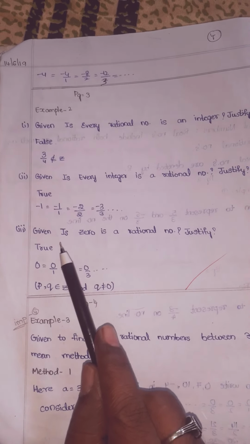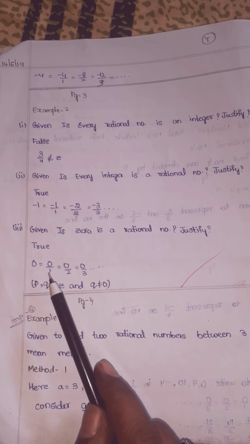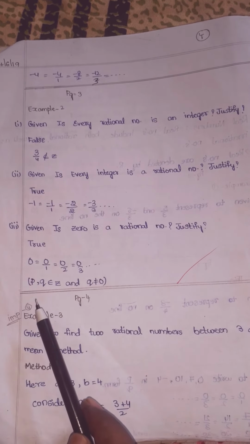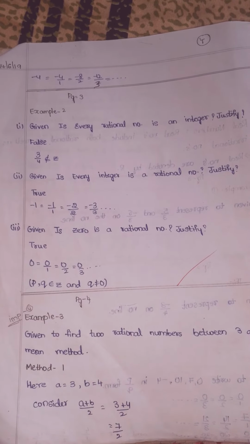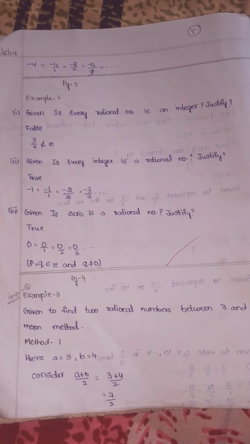So next, given is 0 is a rational number, justify. True. Why? Because 0 can be written as 0 by 1 is equal to 0 by 2 is equal to 0 by 3, where p, q belong to Z and q is not equal to 0.